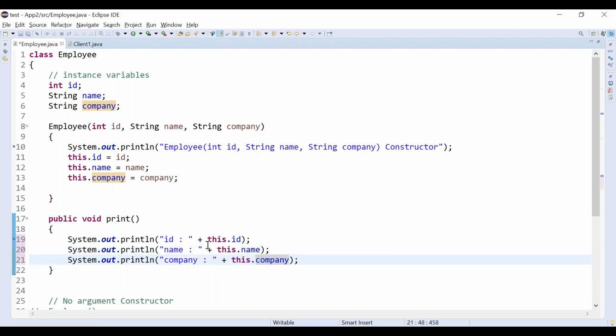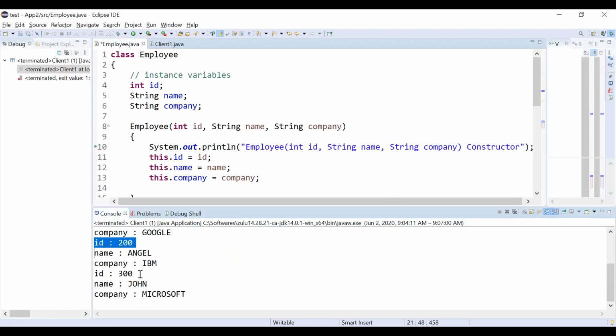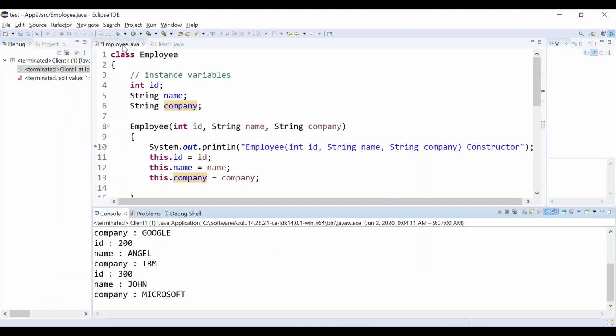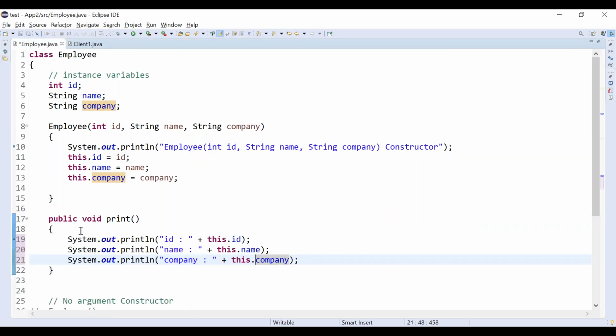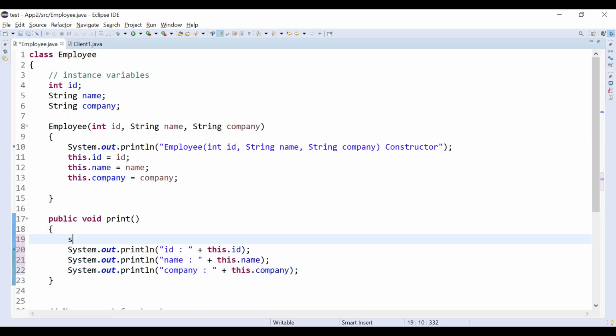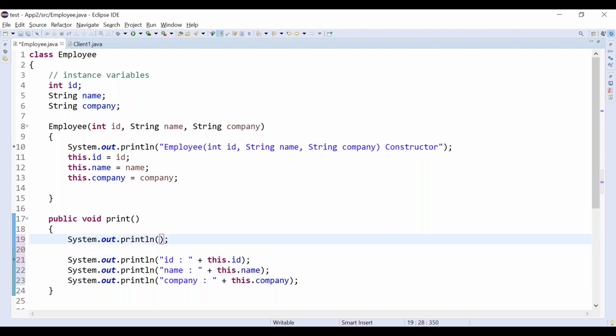I don't want to print it in three lines. If you see our output, we are printing in three lines. I want to print it in a single line. How can we print? It is simple. We can use System.out.println. Instead of three lines, I can print it in a single line. So here I can give double quotes: this is my ID.